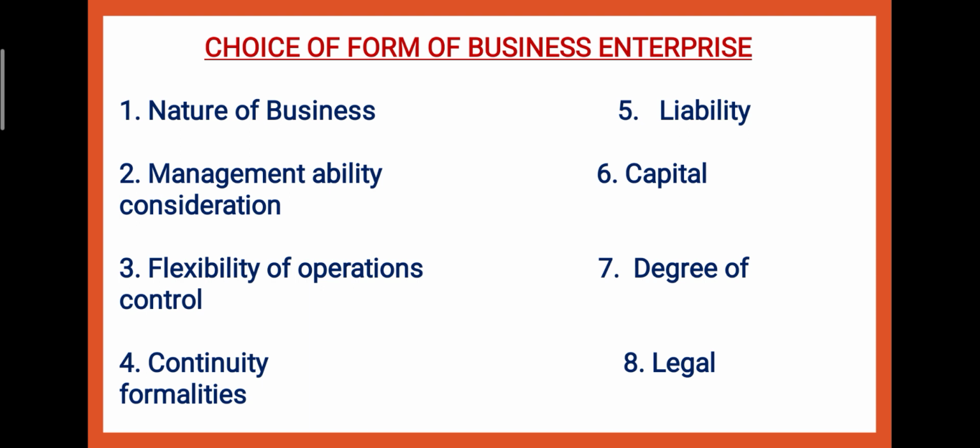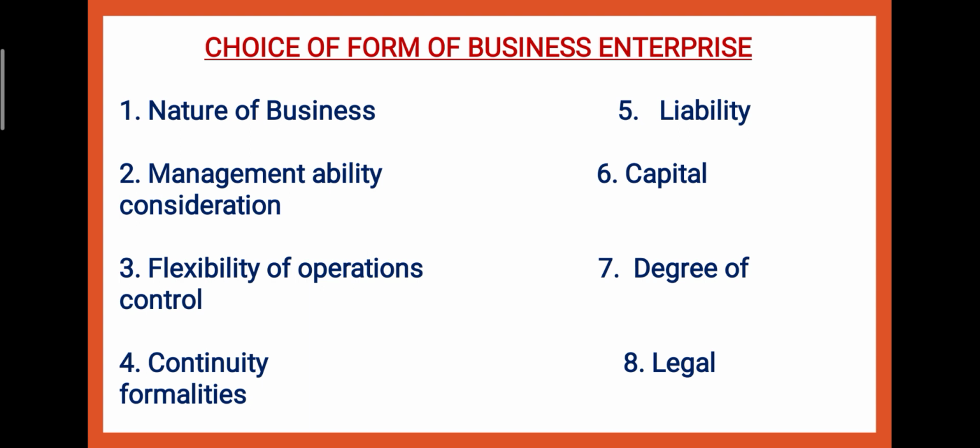Then we have degree of control. Degree of control: if the businessman desires that all control should be in his hand only, then he should go for the sole proprietorship. And if he wants to share the control with anyone else, then he should go for either a partnership firm or the company form of organization.